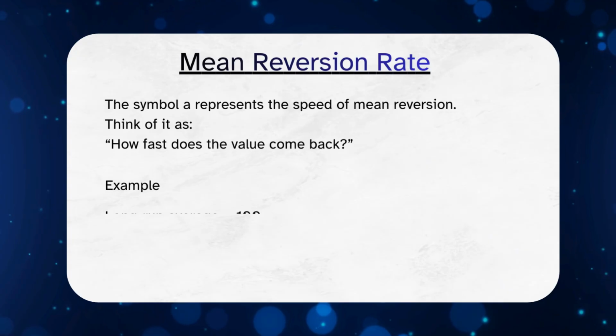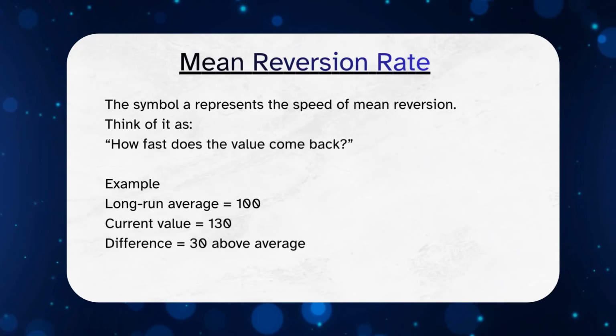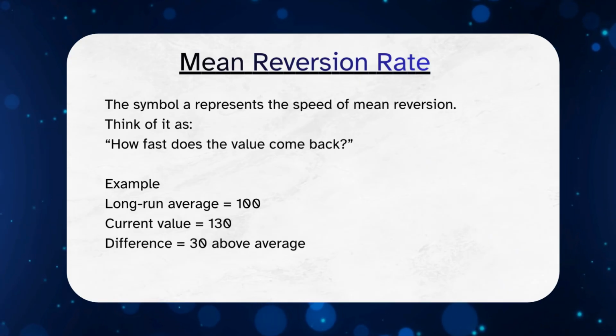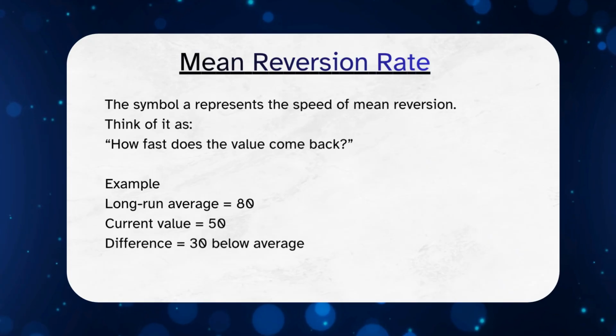The strength of this pull is called the mean reversion rate. This rate shows how quickly a variable moves back toward its long-run average. A small mean reversion rate means slow adjustment. A large mean reversion rate means fast adjustment.